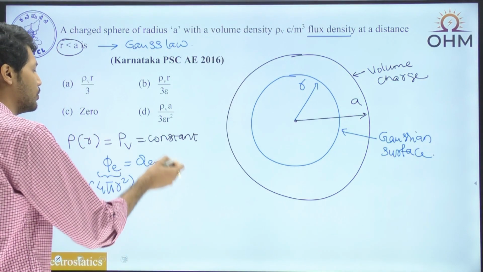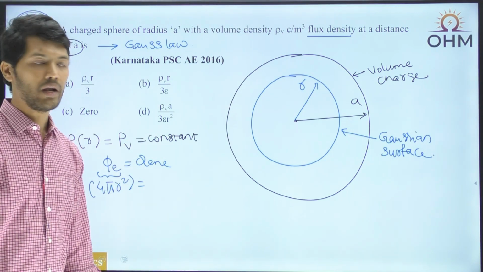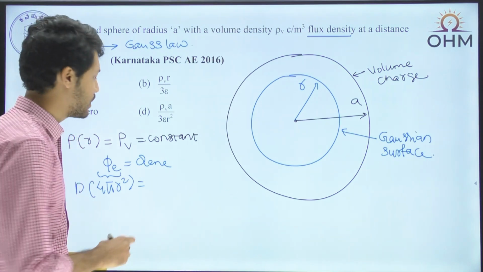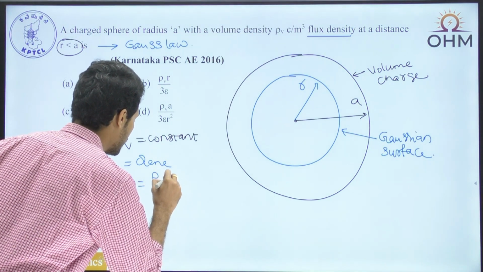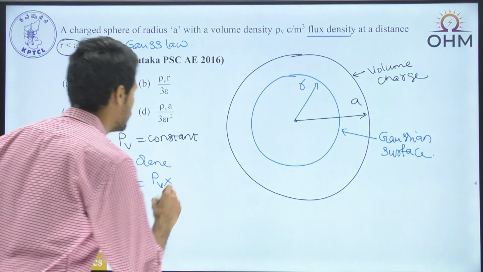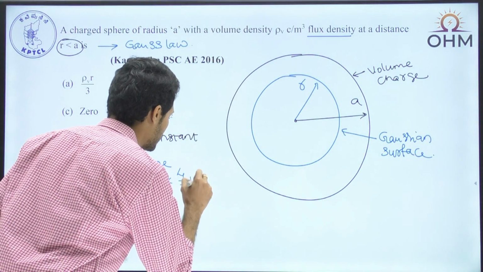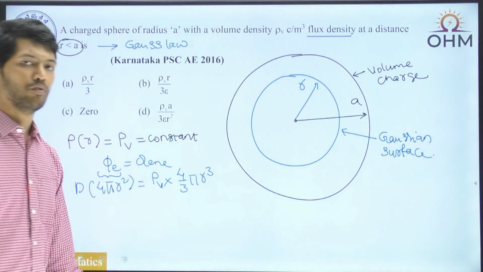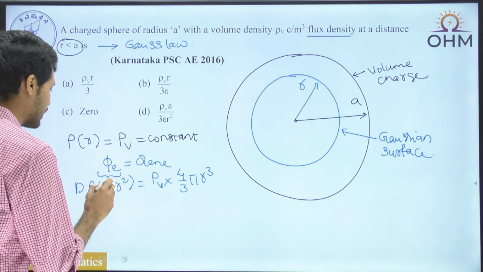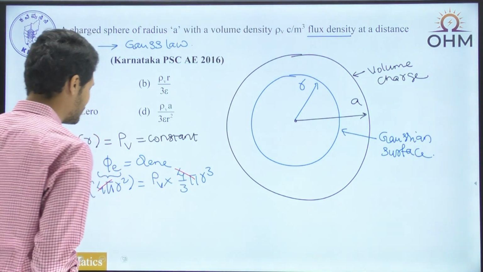And this becomes equal to the charge enclosed. And how much is the charge enclosed here? Charge enclosed is equal to the charge density rho v into the volume enclosed. And in this case, what is the volume enclosed? The volume of the sphere, which is 4 by 3 pi r cube. So on the left hand side as well as the right hand side, we can cancel out 4 pi and 4 pi.